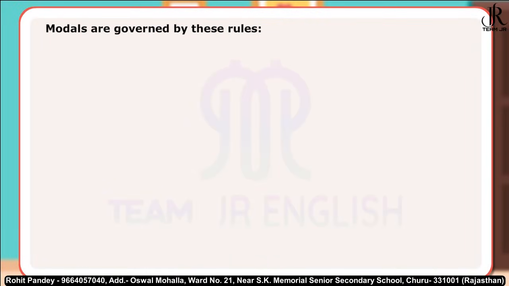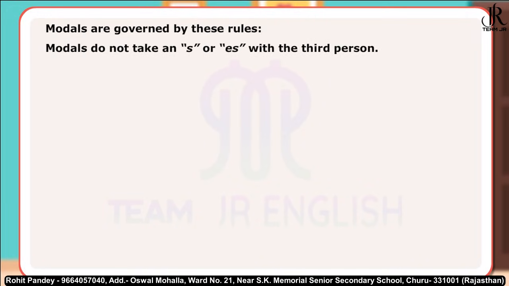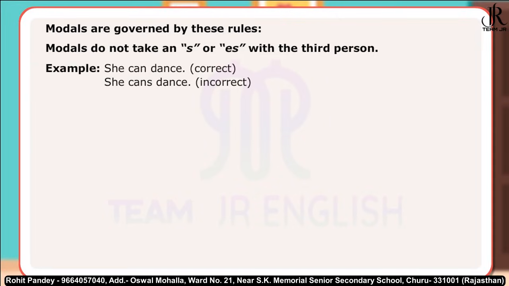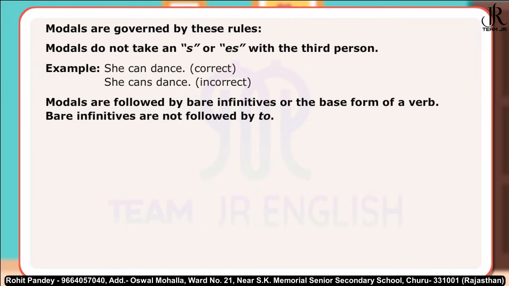Modals are governed by these rules. Modals do not take an S or ES with the third person. Example, she can dance. Correct. She can's dance. Incorrect. Modals are followed by bare infinitives or the base form of a verb.